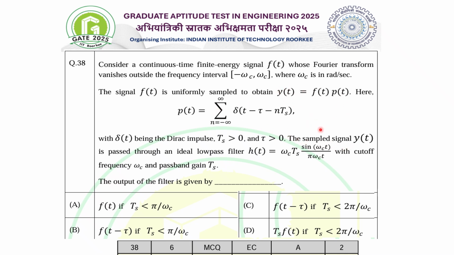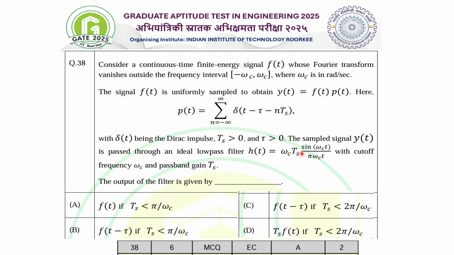After sampling, the signal y(t) is passed through an ideal low pass filter. What type of low pass filter? This is your sinc function, h(t) equals omega c Ts times sin(x) divided by x, with cutoff frequency omega c.